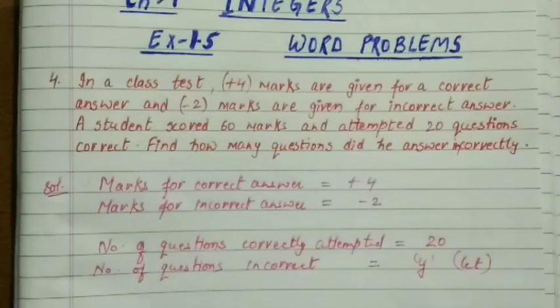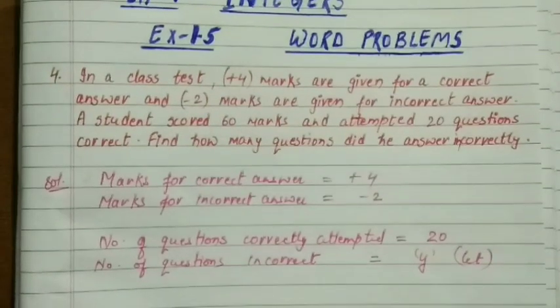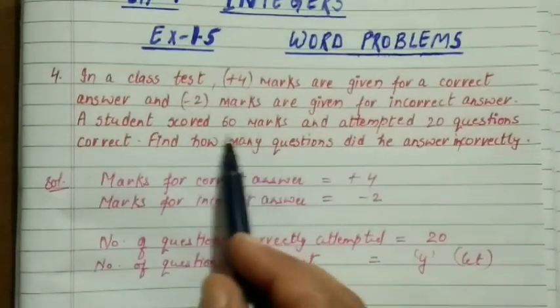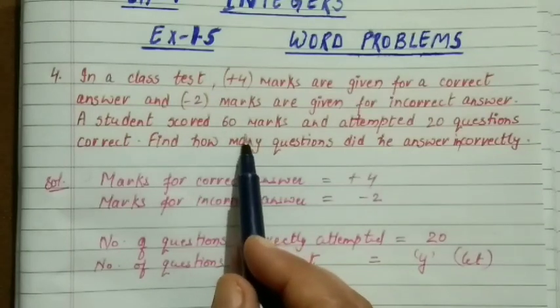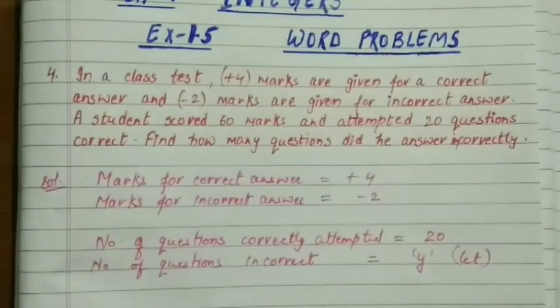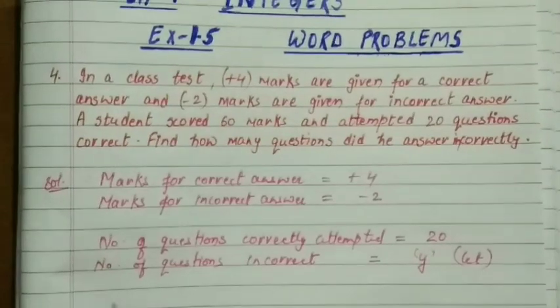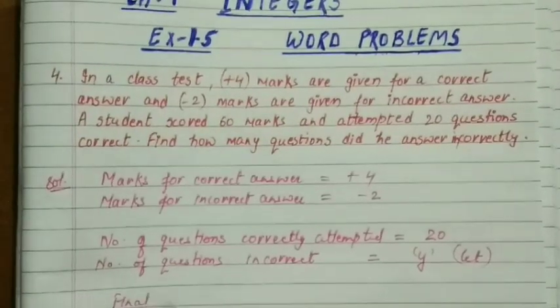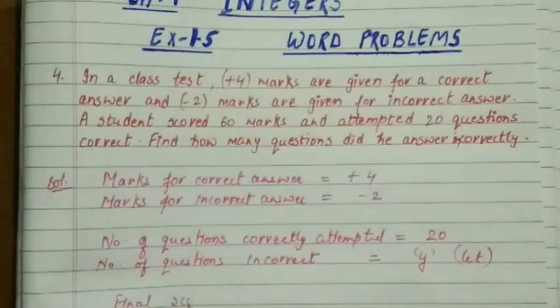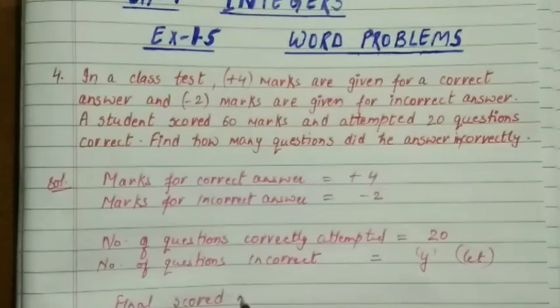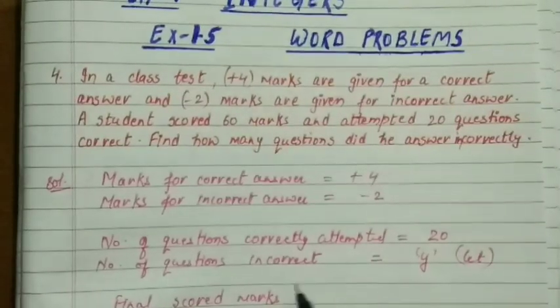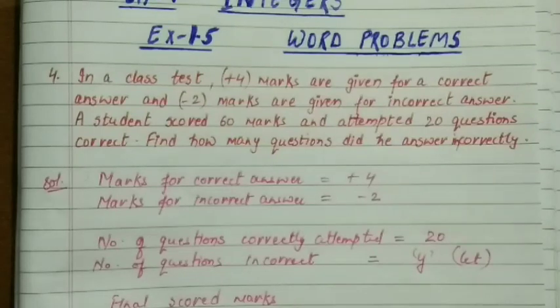Now moving to the next, what is the next thing they have given? They have given the score. The final score of that child is 60 marks. So let's write this as final scored marks by student.